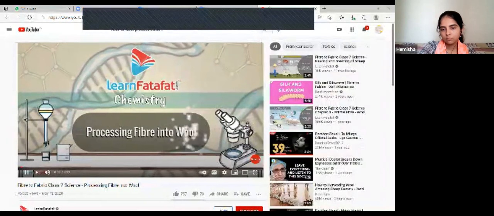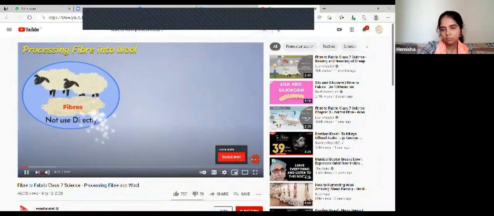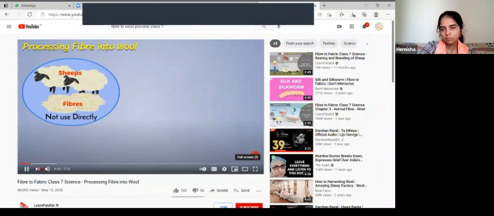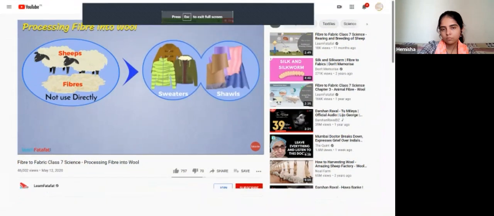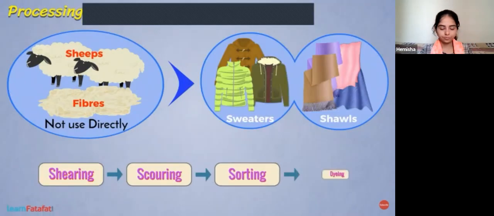Processing fiber into wool. We cannot use fibers obtained from sheep directly for making sweaters, shawls, and many other things. Instead, these are processed in a stepwise manner.